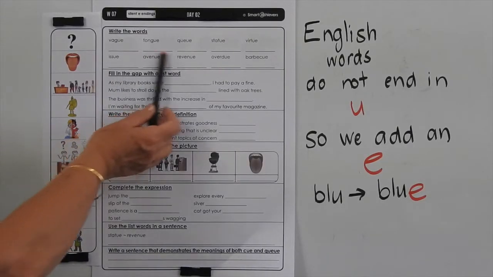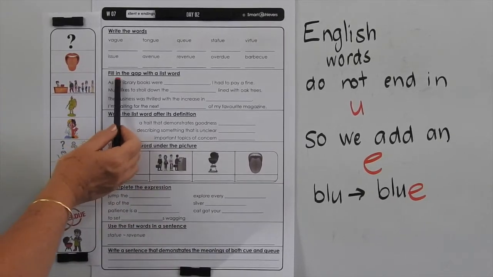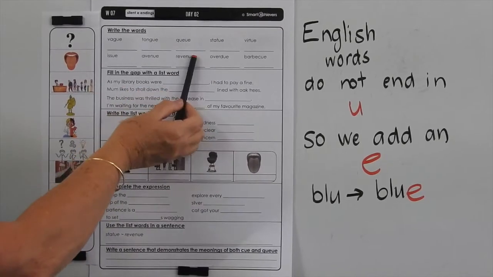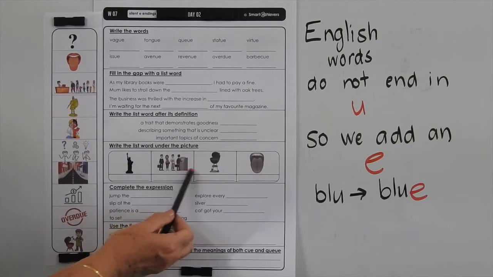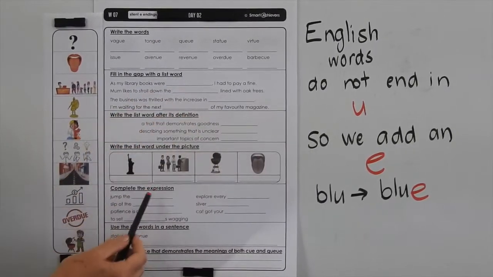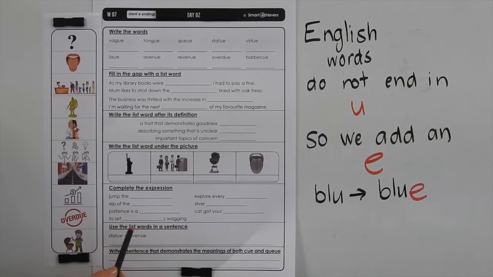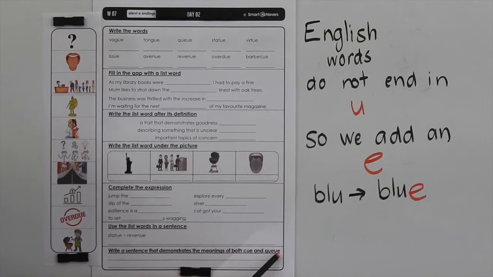We discussed the meanings of these words yesterday, so this page should be fairly easy, or you can go back to the day one video if you get stuck. So here you have to fill in the gap with the list word. The list words are above. Write the list word after its definition. You simply have to label these pictures here from the words above. Complete the expression. You may need to discuss this part within your group. Use the list words in a sentence. So we've got statue and revenue in one sentence here. And then we want you to write a sentence that demonstrates the meanings of both cue and queue.